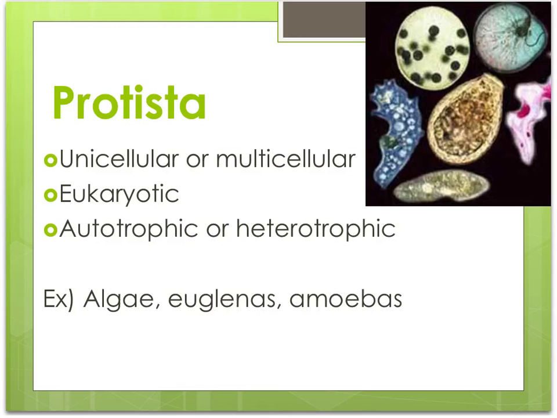The next kingdom is Kingdom Protista. Protista is the weird kingdom that we throw everything else into that doesn't really belong anywhere else. They can be unicellular or multicellular, depending on the organism. They are eukaryotic, but they could also be autotrophic or heterotrophic. Some typical protists are algae, euglenas, and amoebas.